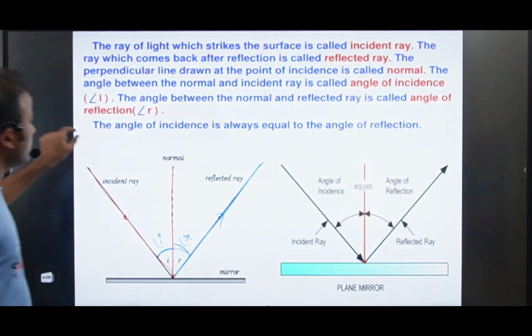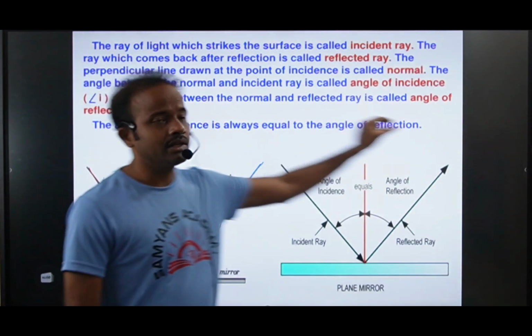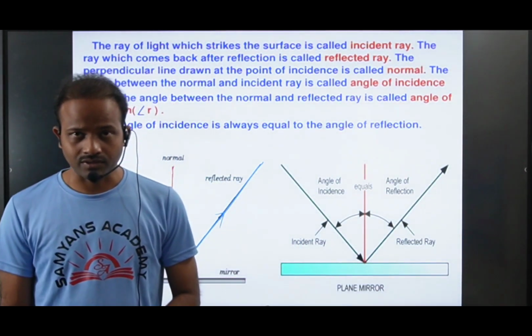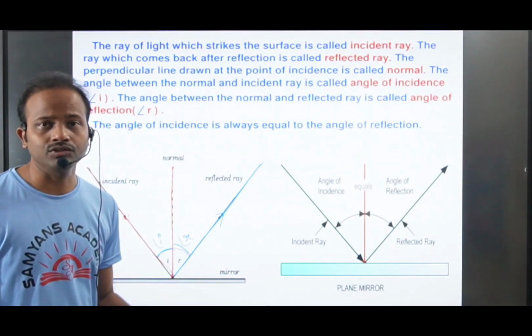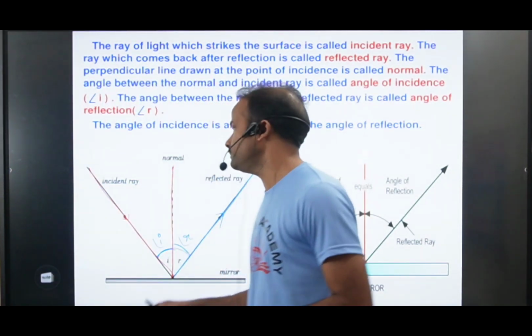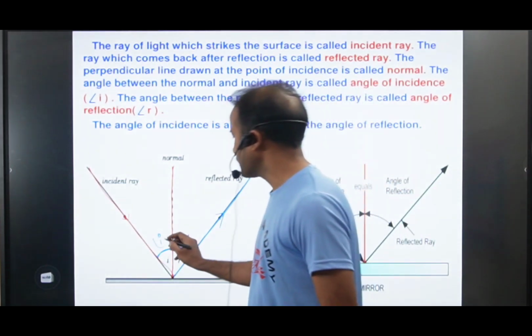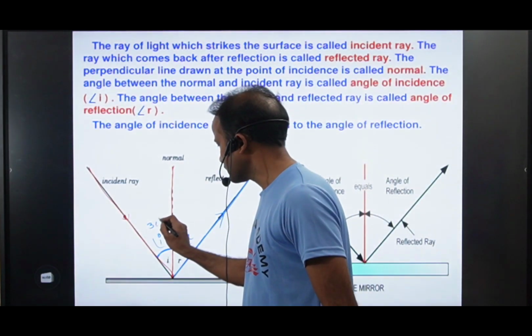Now the angle of incidence is always equal to the angle of reflection. It means these two angles will always be equal. So let us assume the angle of incidence here is 30 degrees.